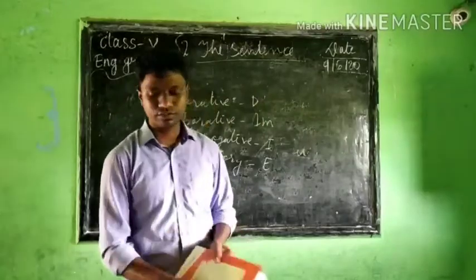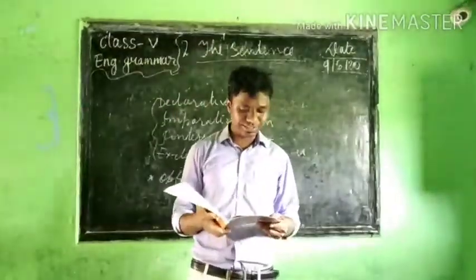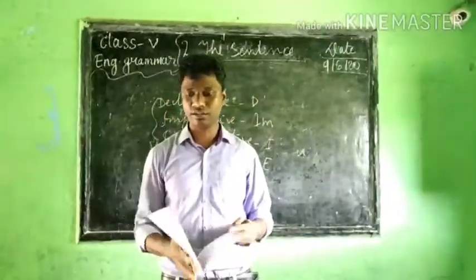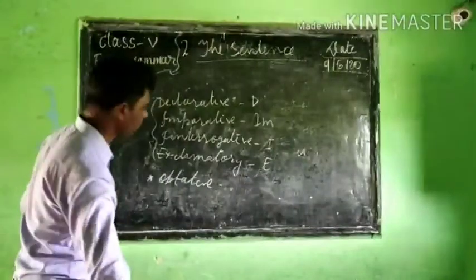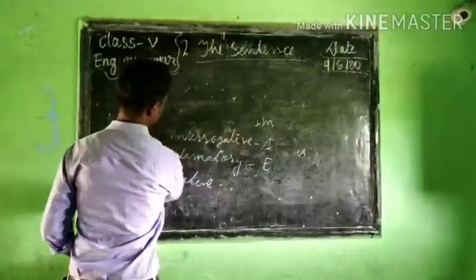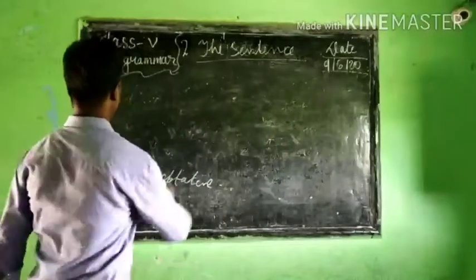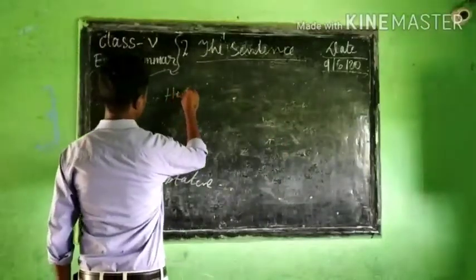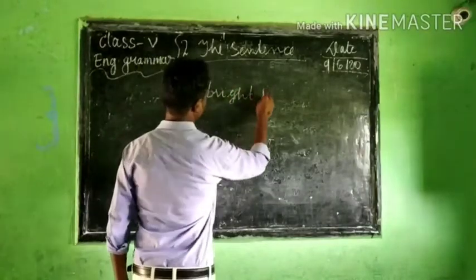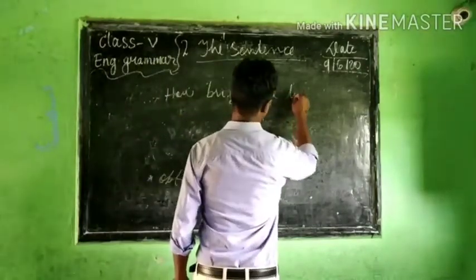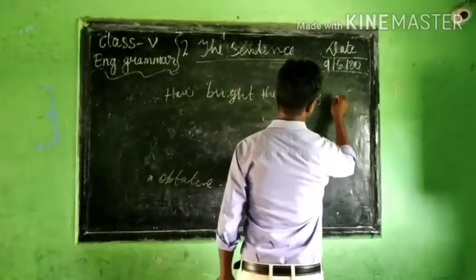Okay, so the first question: How bright the lights are. Here you see, how bright the lights are.